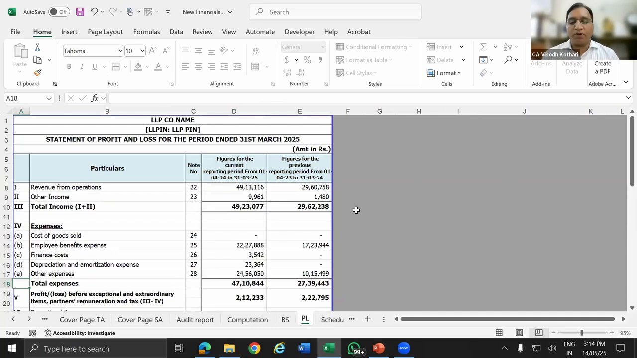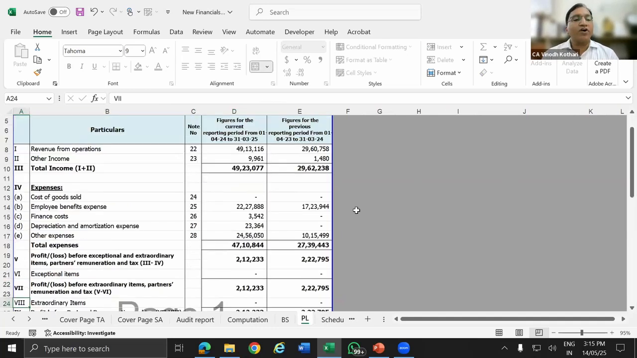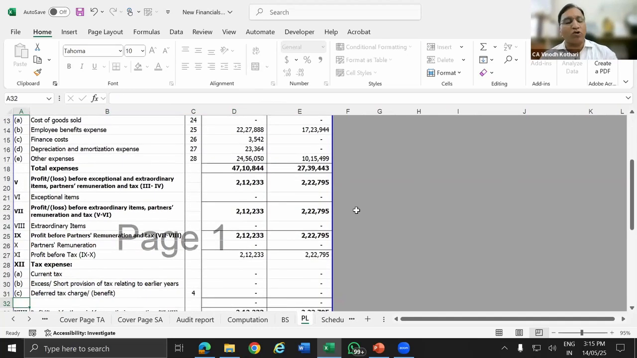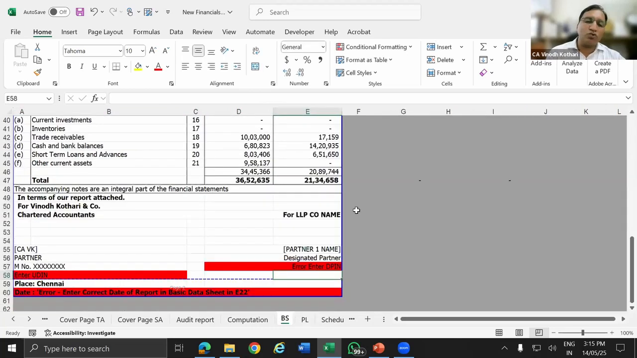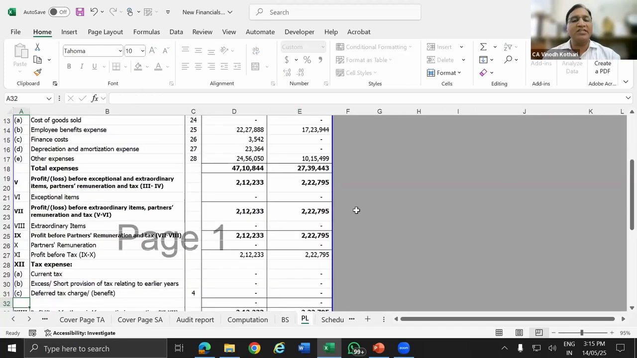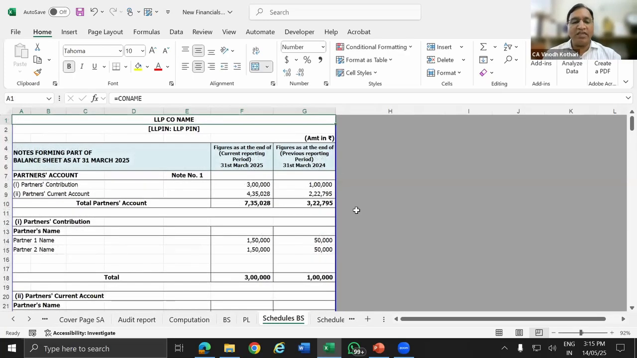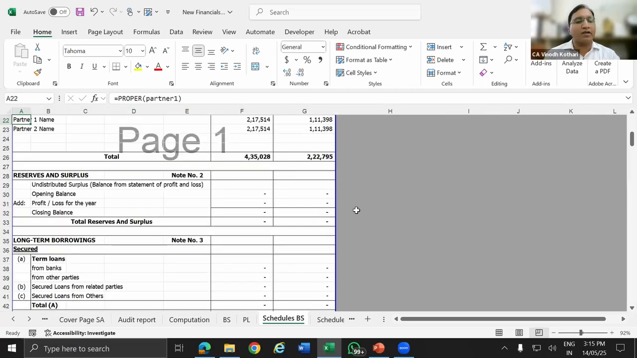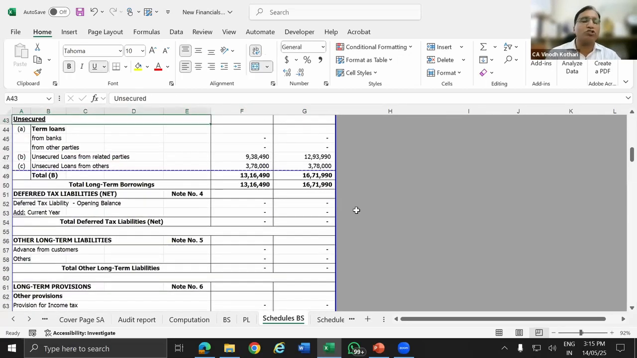In the same way, this is your profit and loss account. The format of the profit and loss account is similar to the corporates. When it comes to the balance sheet, the capital account will change, proprietor's capital account, partner's capital account. So those details will change. Then you come to the schedule, the first level schedule. Your first level schedule is the notes to accounts, the detailed breakup. So we have the capital account, partner's capital account, reserves and surplus, term loan, short-term loan, long-term loan.